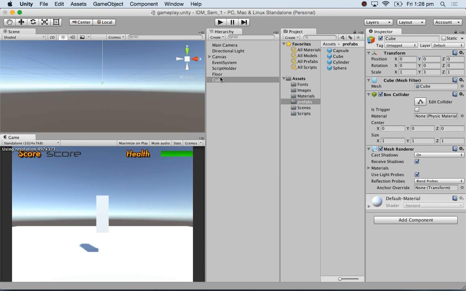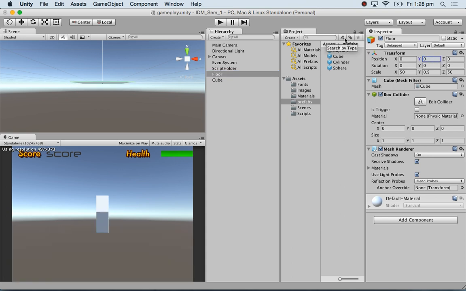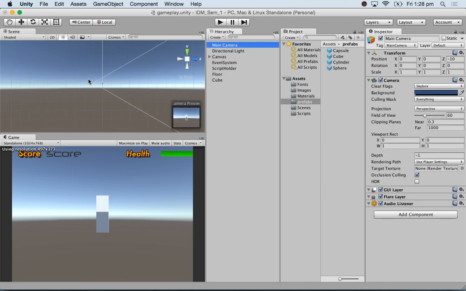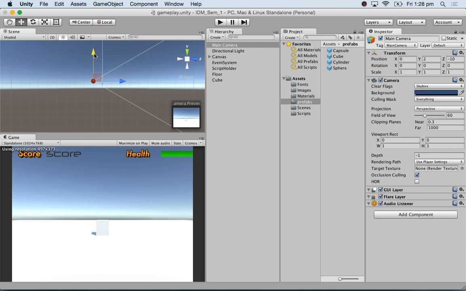My floor I'll put at 0 as well, and what I will do is move my camera from the side view. I'll select my camera and move it a bit higher so I can see there, okay?